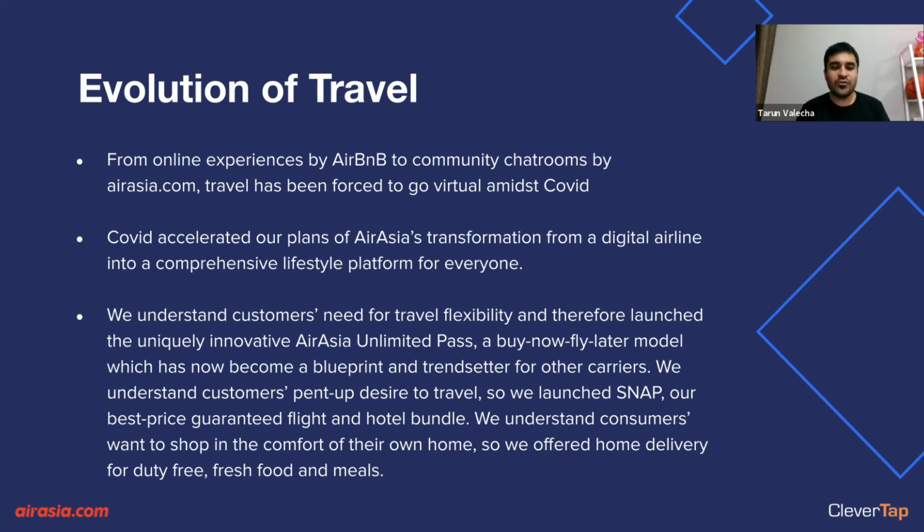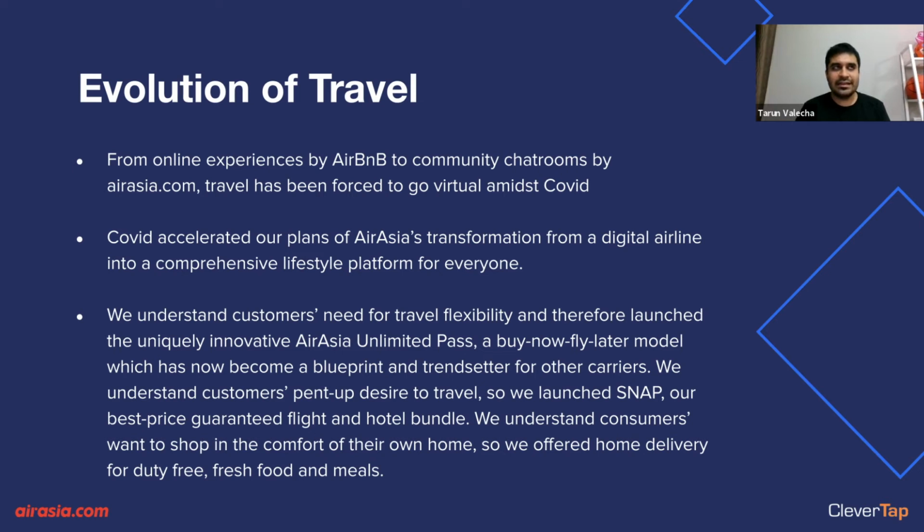Similarly, we realized that affordability is something which has been impacted during COVID. So we launched our package deals in the form of Snap, wherein you can get flight plus hotel deals at the best price guaranteed.